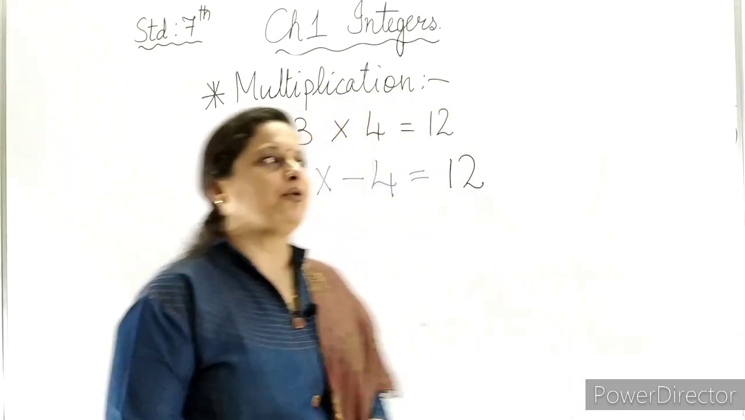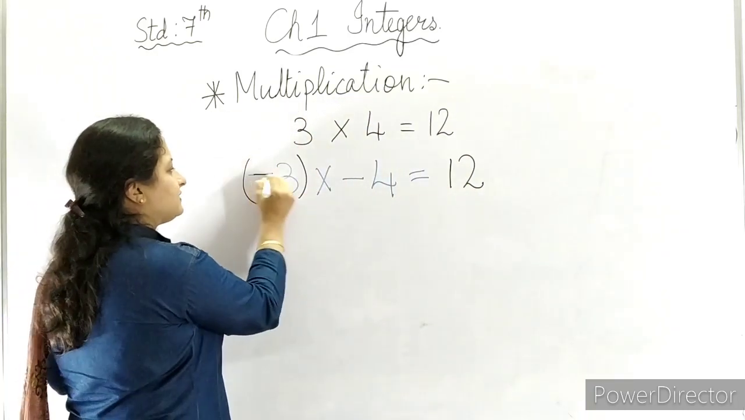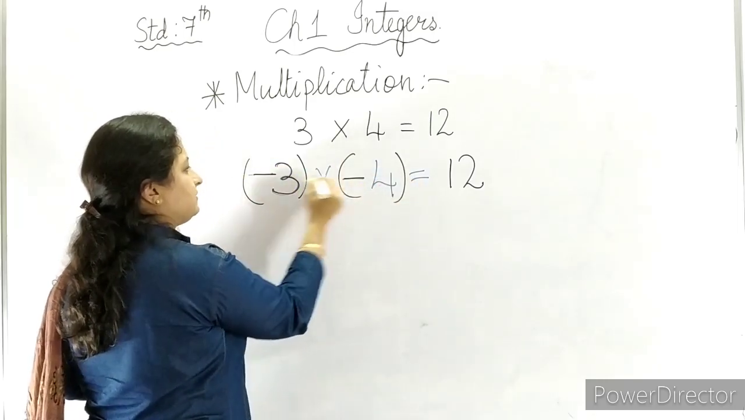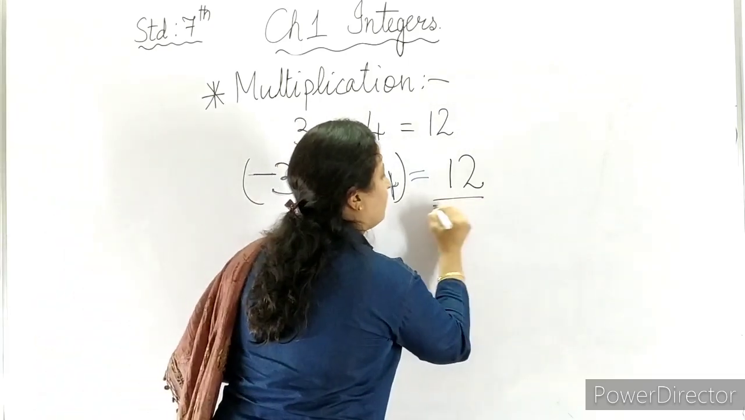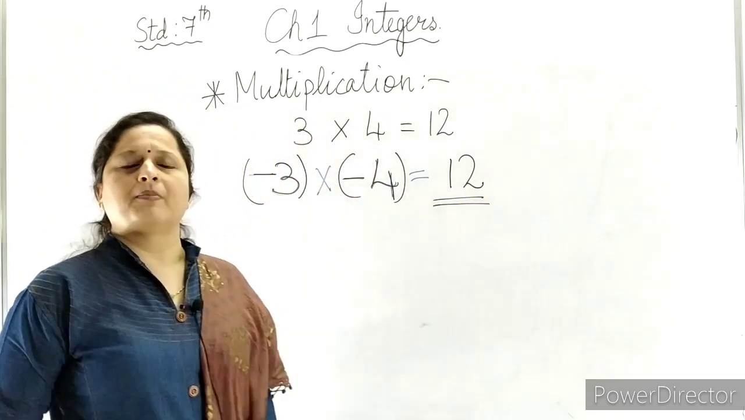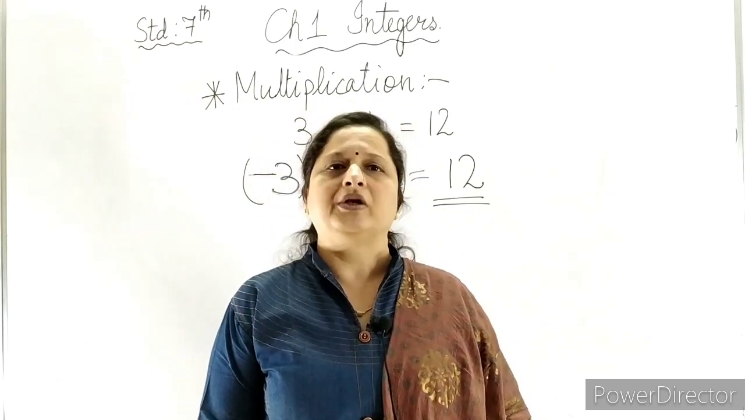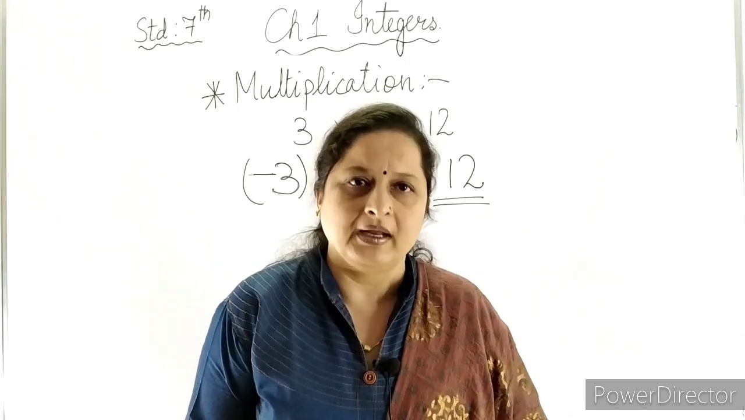Then here what we have to remember is, when we are having two negative integers, that is minus 4 into minus 3. Minus minus plus. So the answer will come to a positive number. The product will be a positive number. When we multiply two negative integers, the answer will be a positive integer.